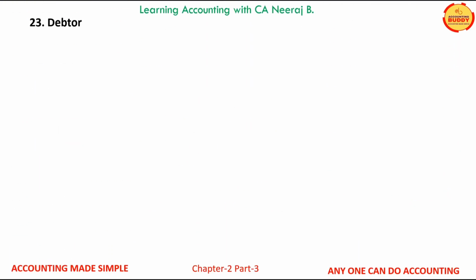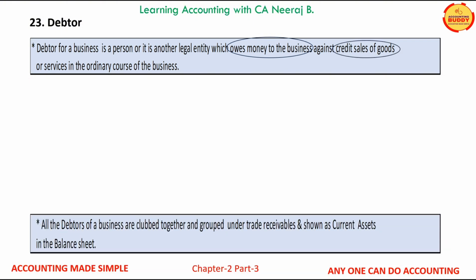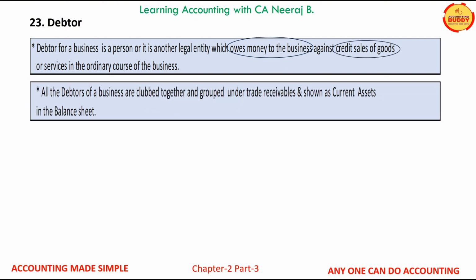Next term which we will learn now is debtor. Debtor for a business is a person or other legal entity which owes money to the business against credit sale of goods. Every legal entity or person who is clubbed under the head trade receivables in the balance sheet is a debtor for that business.